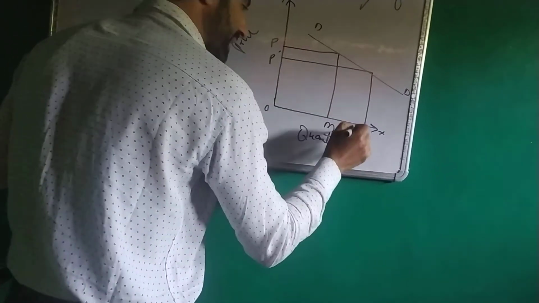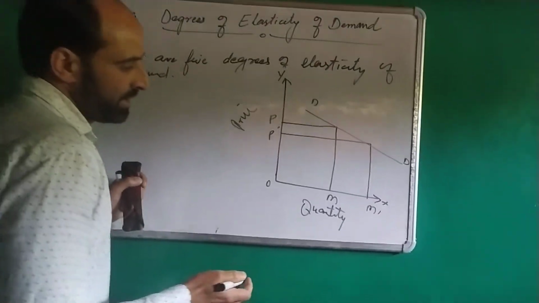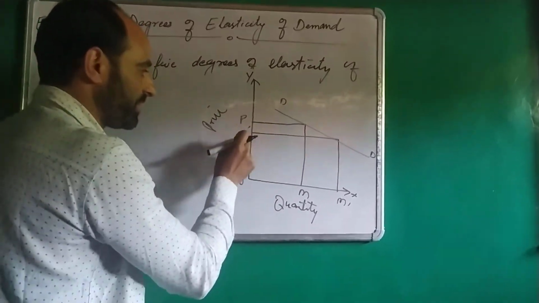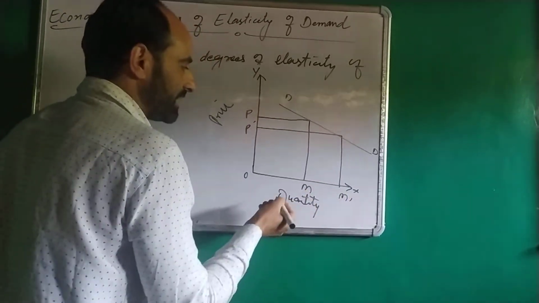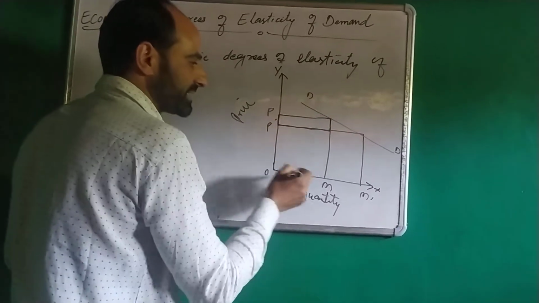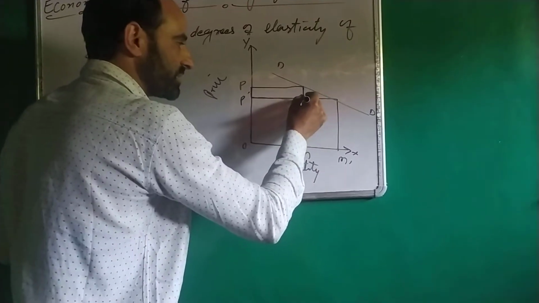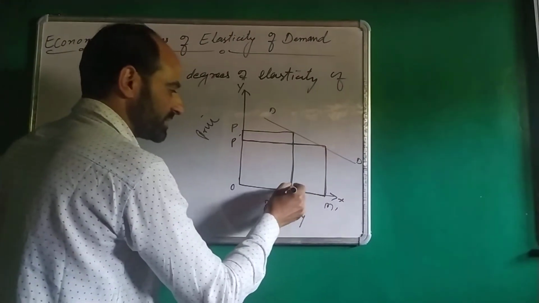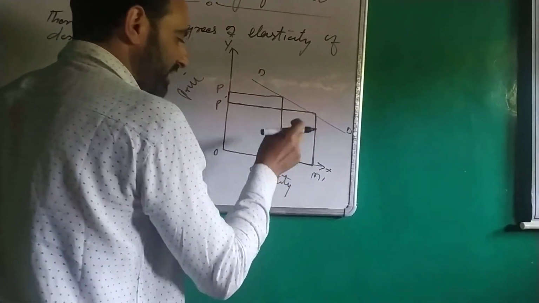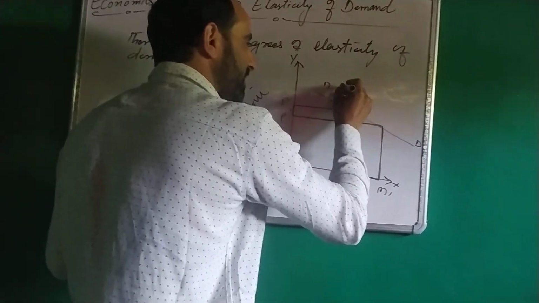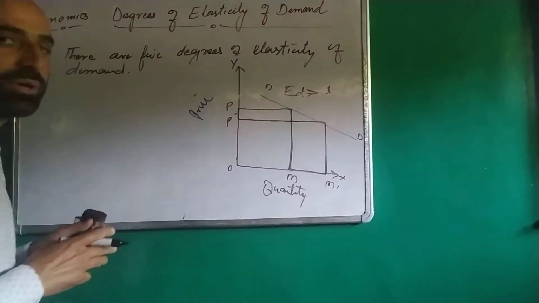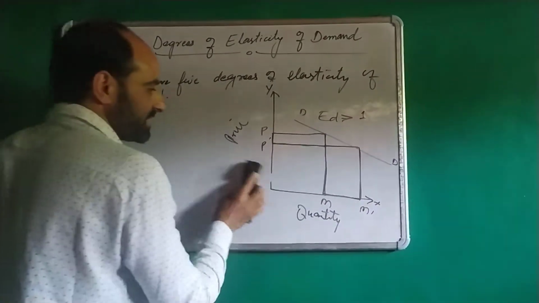This is P dash and this is M dash. When quantity is M, price is P. When price falls from P to P dash, quantity increases from M to M dash. This area shows change in price and this shows change in quantity demanded. Here change in quantity demanded is more than the change in price. When change in quantity is more than the change in price, elasticity of demand is greater than 1 or greater than unity. This is called highly elastic demand.